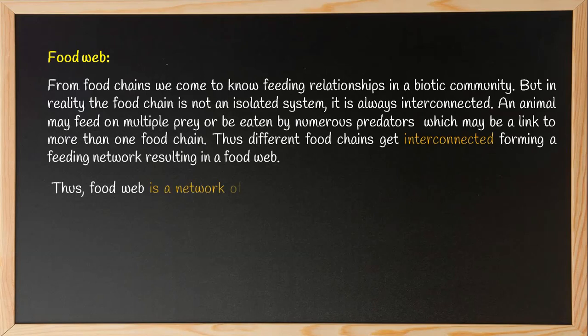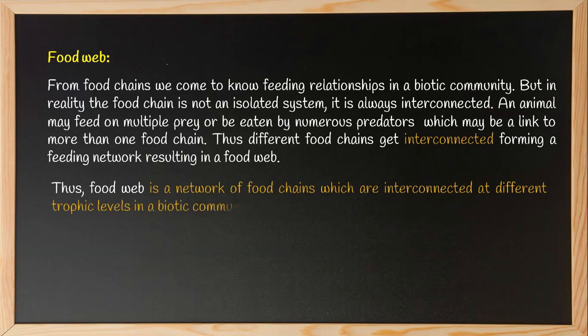Thus, food web is a network of food chains which are interconnected at different trophic levels in a biotic community. Food webs provide stability to the ecosystem. Now, let us understand two examples.